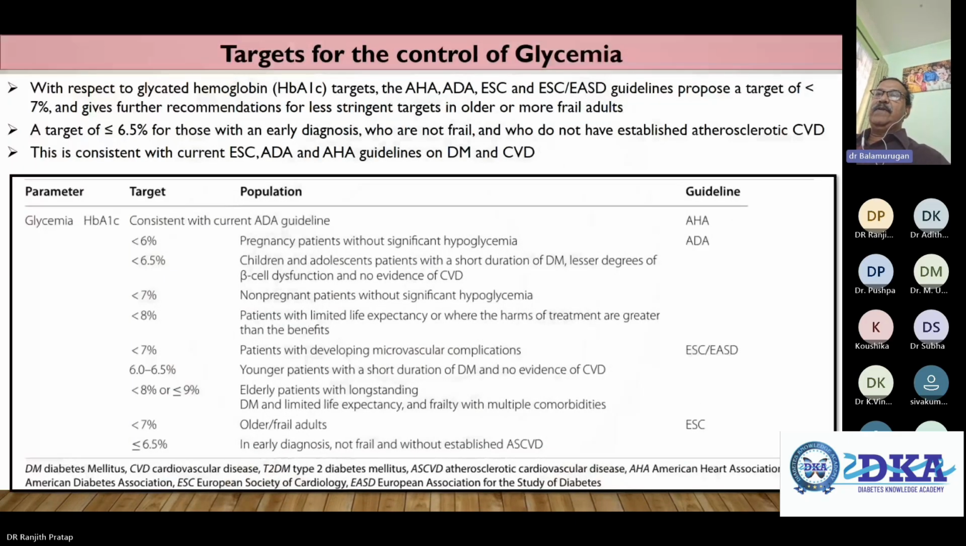Targets for control of glycemia differ across the AHA, ADA, ESC, and EASD guidelines. Less than 6 for pregnant patients without significant hypoglycemia. Less than 6.5 for children and adults with a short duration of diabetes. And again, patients with microvascular complications, less than 7%. Patients with limited life expectancy, less than 8%.